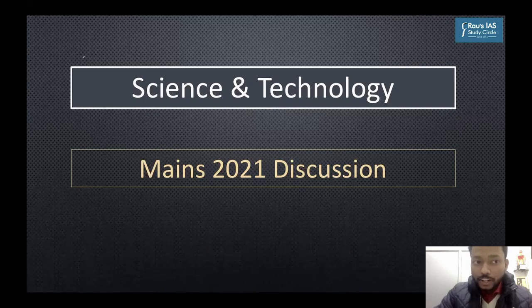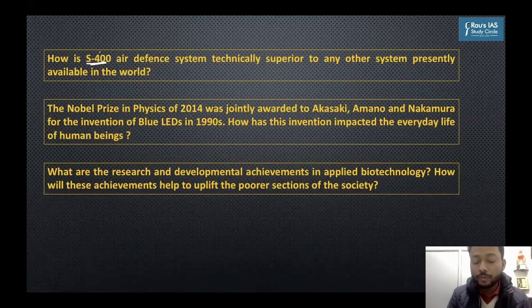One of the questions was on S-400. S-400 has been making news for quite some time. India has procured, against the pressure of the US, S-400, which is a missile defense system from Russia. S-400 largely was covered in the newspaper from the context of internal security and international relations.